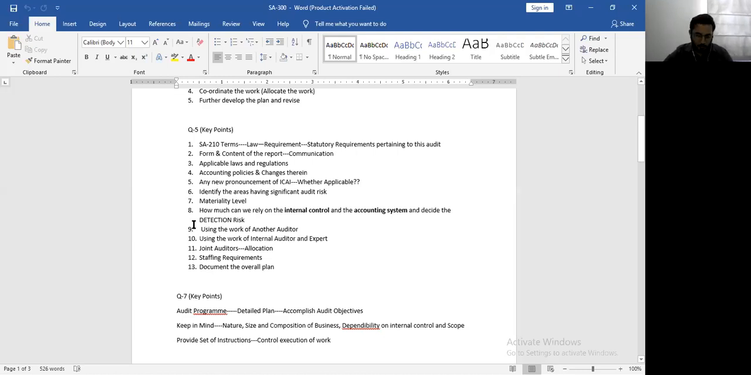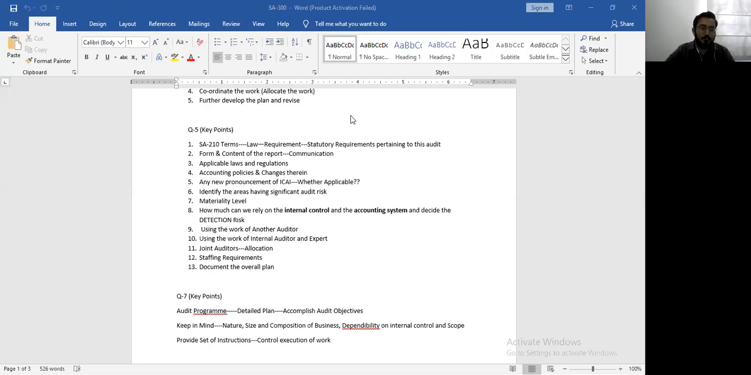Second, the form and content of the report and other communications that you're going to make during the audit. Third, what are the applicable laws and regulations? Fourth, what are the accounting policies that are adopted and any changes if they have been made by the management? Any new pronouncement of ICAI, whether that new pronouncement is applicable or not. Identifying the areas having significant audit risks. So during the initial stage of the audit, or while understanding the internal control, you can identify the areas that are having significant audit risk.